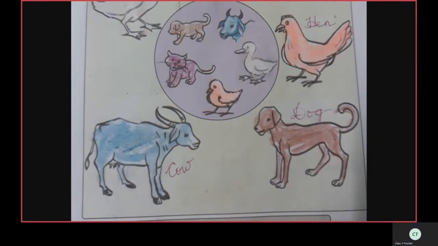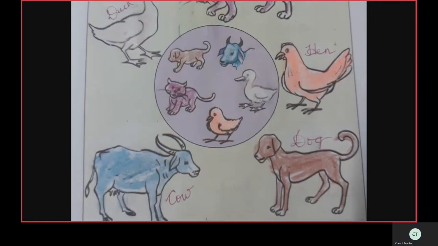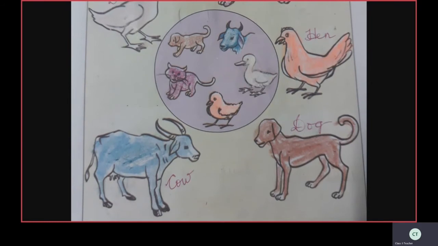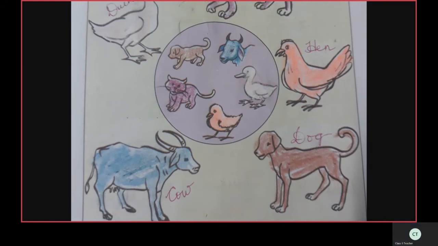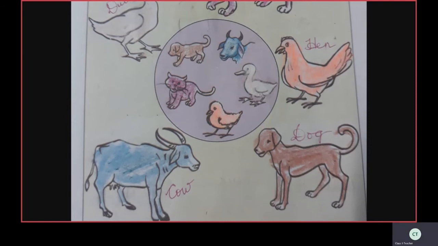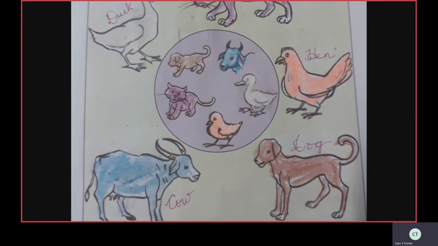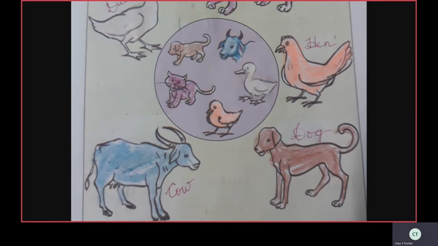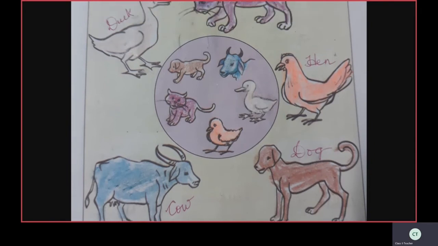Okay. Now see next, dog. Write D-O-G, dog there. Where is the baby dog? Puppy. Yes. The dog's baby is puppy. I used brown color here. You can use any color, but it should be the same for mother and baby.